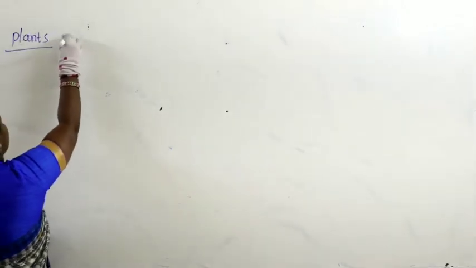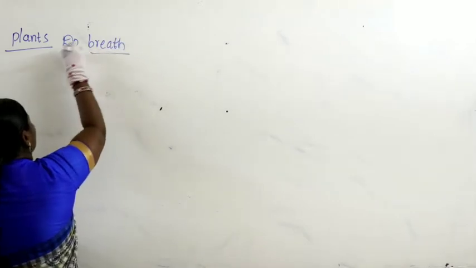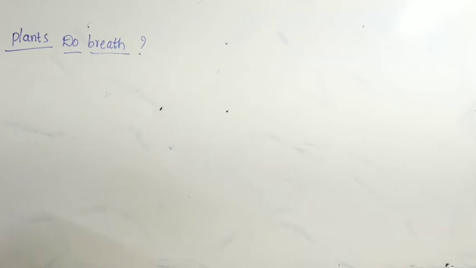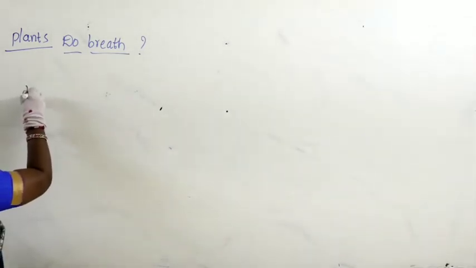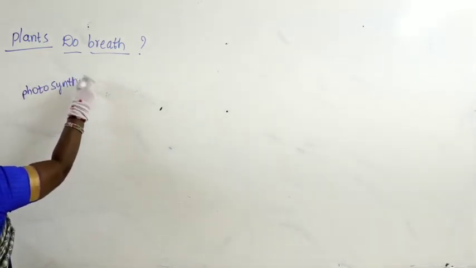So here we have the concept called plants do breathe. Do we think plants also breathe? Yes, plants do breathe. Meaning here, you know it very well, at the time of photosynthesis, what happens?